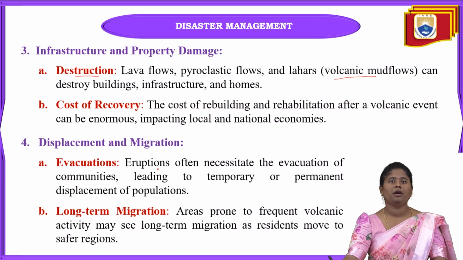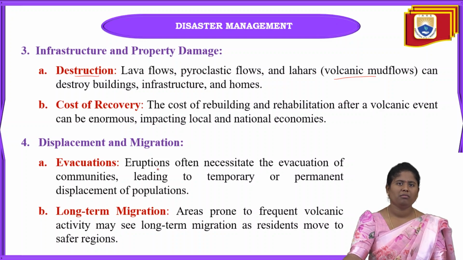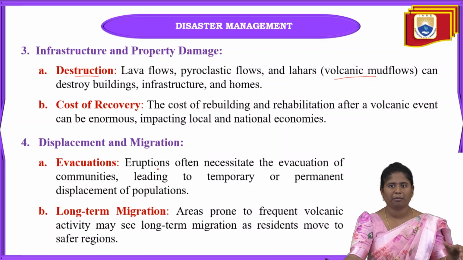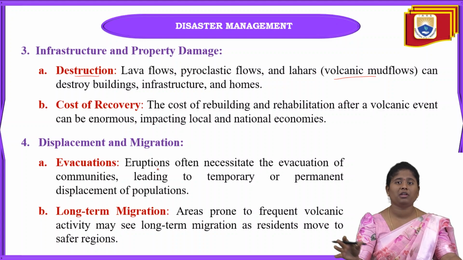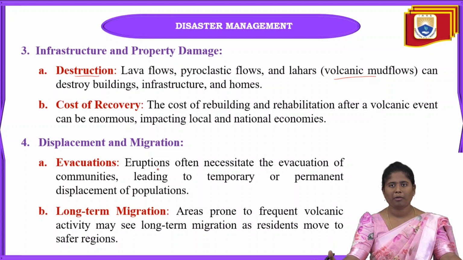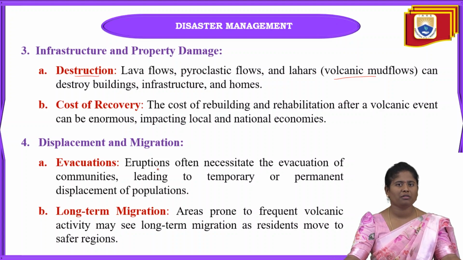And next one is displacement and migration. Means obviously if any type of volcanic eruption takes place in that area, nearby living people, what will they do? They will just migrate. Why? Because if this place is dangerous in their view, automatically they are not going to live in that area. So they are going to migrate from one place to another.